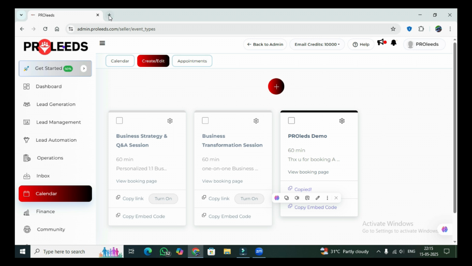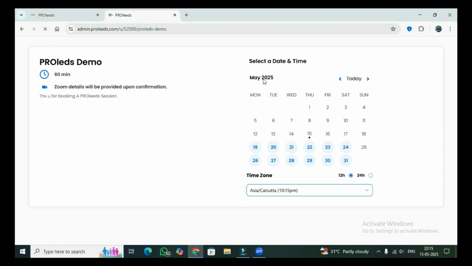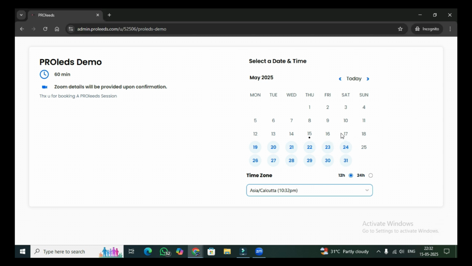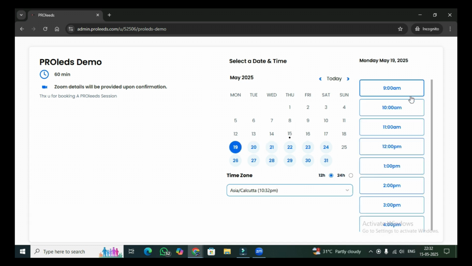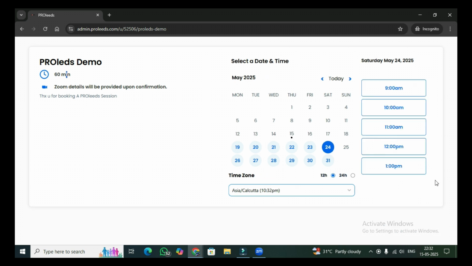I just copy the link, paste it here, and here you see it is available. Here, as you can see in the calendar, it is not coming 2 days in the future, and Sunday being a holiday, it is not showing. And on weekdays, Monday to Friday, we chose the time as 9 to 5, and 4 being the last session, as it is a 60-minute session. And on Saturday being 9 to 2, it is coming correctly. Here you can even choose 12-hour clock or the 24-hour here.